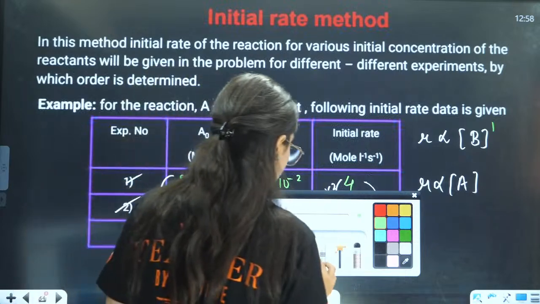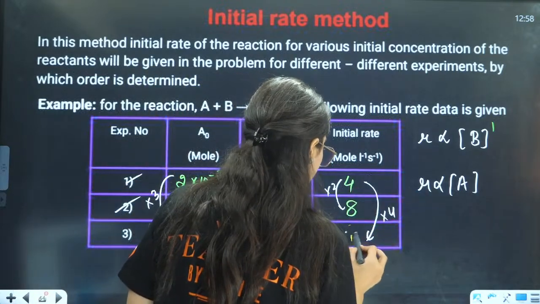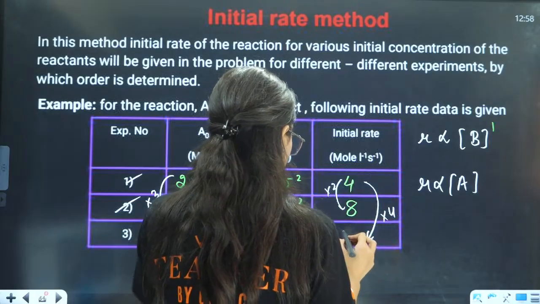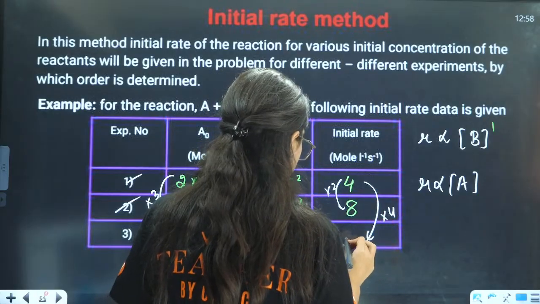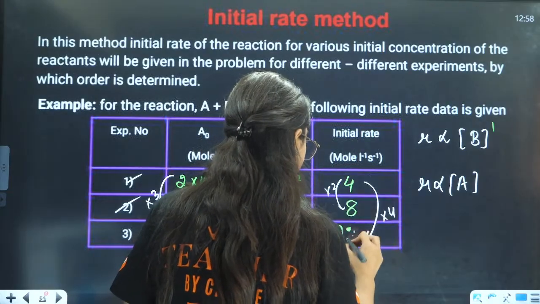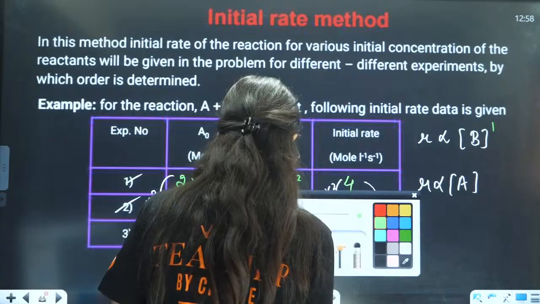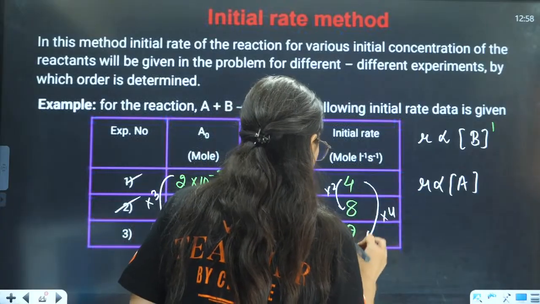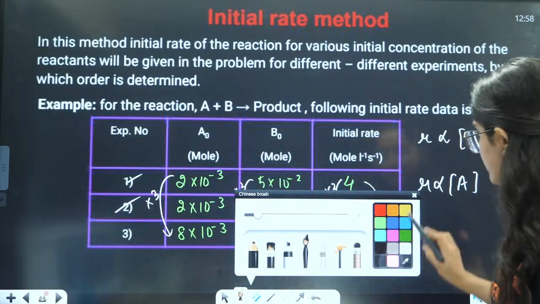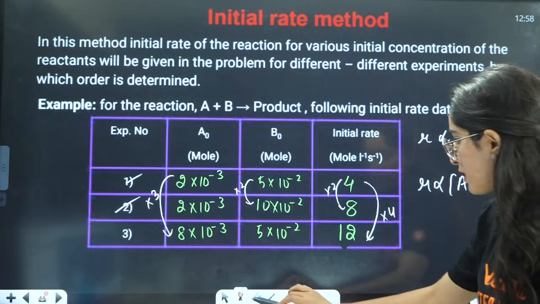Wait a minute, yaar. It's so very difficult. If I want to make it like 12... wait a minute. I am writing 12 only. So with 12, what will happen?